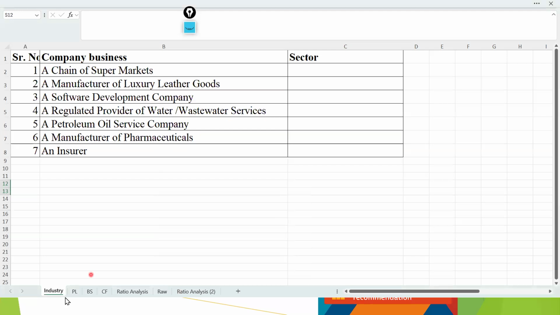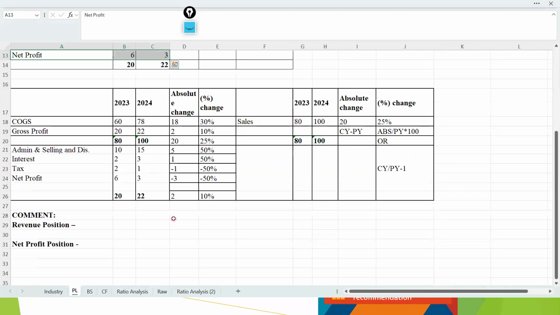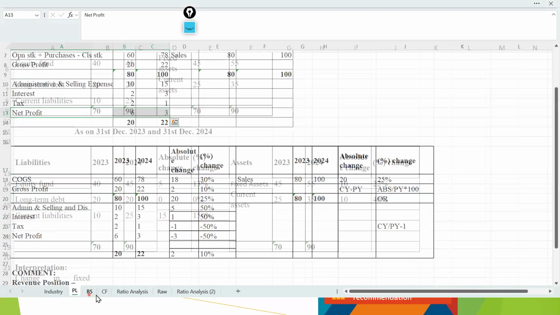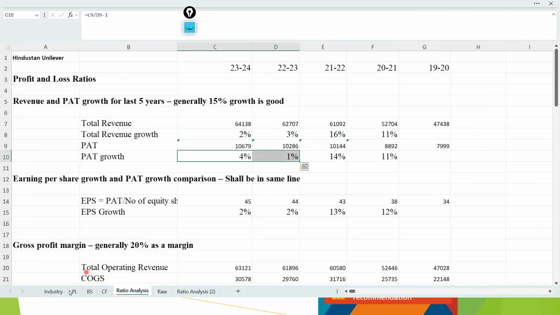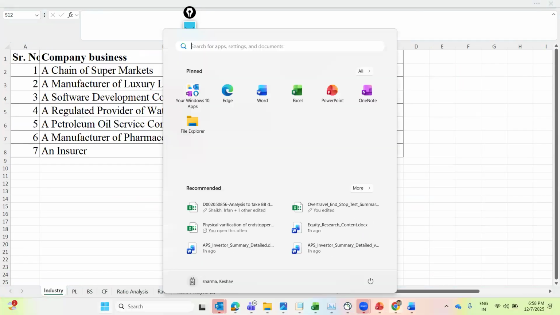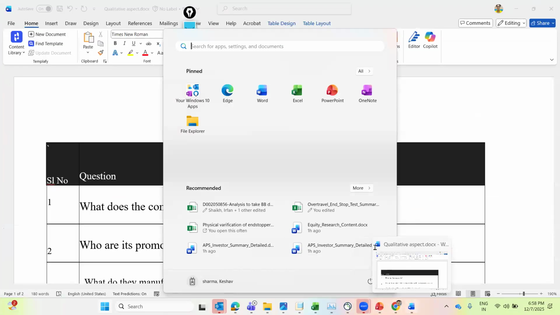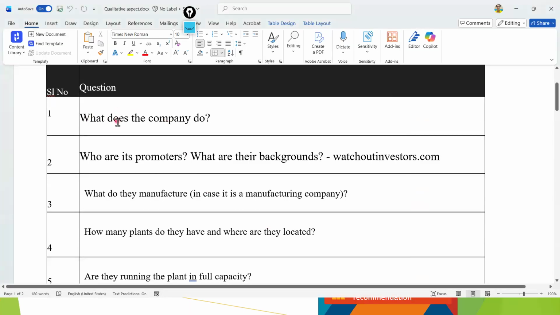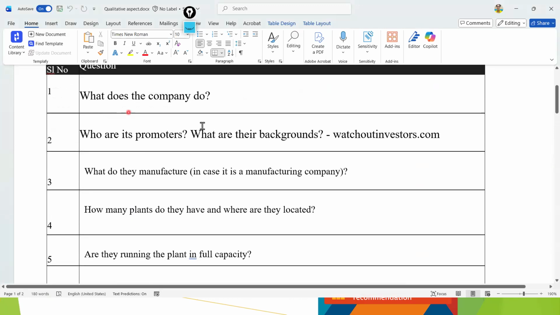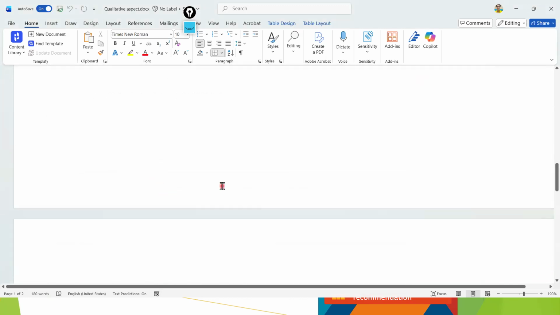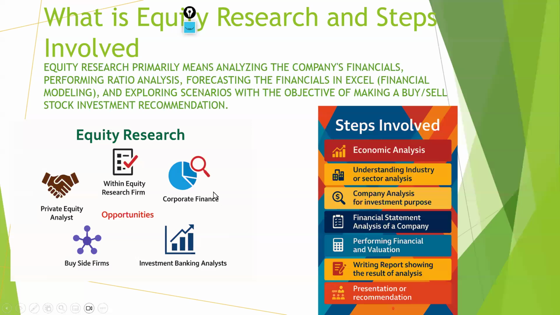Okay, so all these things we are going to do in upcoming lectures: profit and loss, balance sheet, cash flow, ratio analysis. We'll do all these things in a later part. These are the qualitative analysis, and we'll see all these questions in the qualitative part. I hope it's clear for now. Next part, once you understand what equity research is.